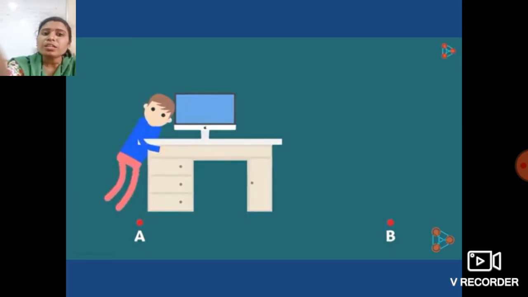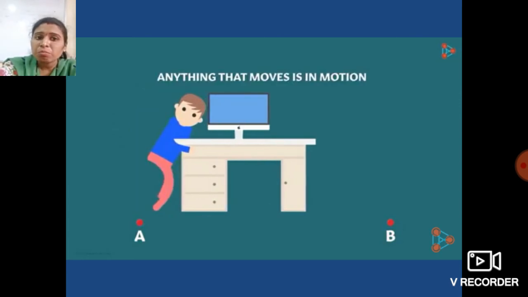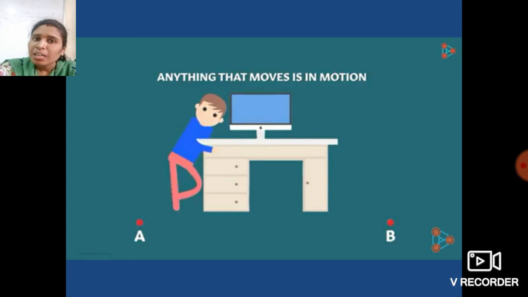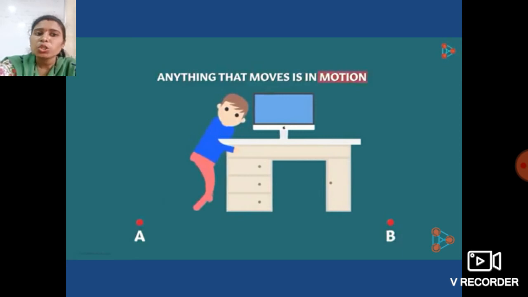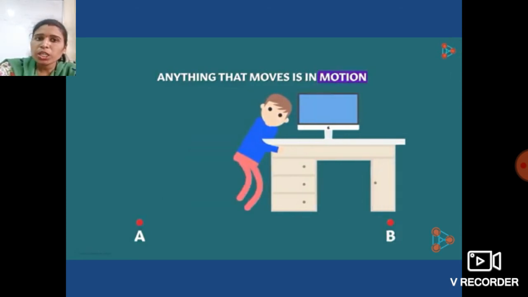So, anything around us that moves, we say that it is in motion. Whenever any object around us moves, we can say that it is in motion. So, this table is in motion, and since this boy is also moving along with that table, that boy is also in motion. Okay, so anything that moves is in motion. Okay students, what is motion? Anything that moves is in motion.